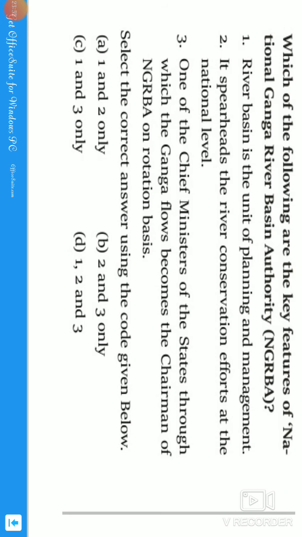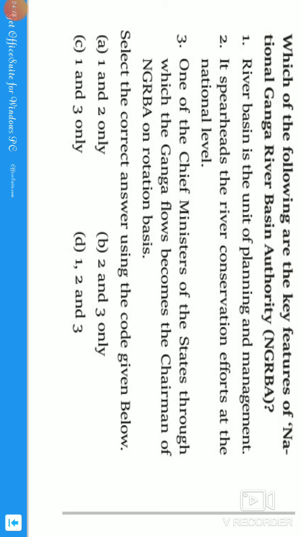The river basin is the unit of planning and management. Exactly. It spearheads the river conservation efforts at the national level, guys. So that is also a correct statement.